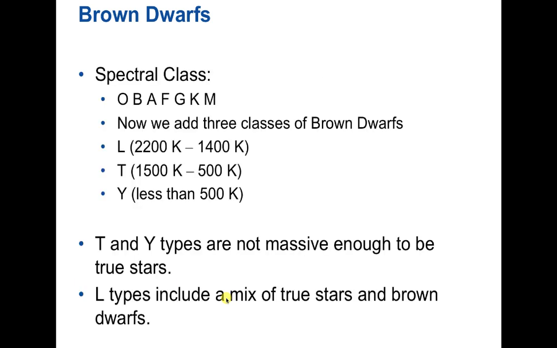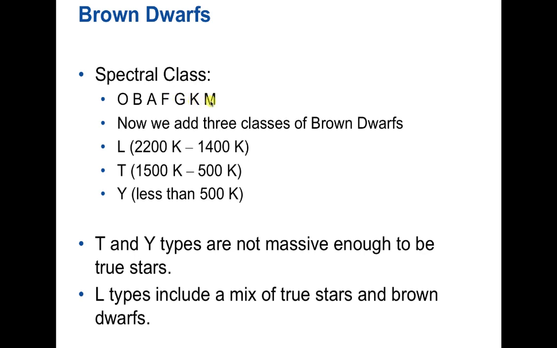So if we go back to these spectral classes that we talked about before, these are the spectral classes of basic stars that we've seen, main sequence stars: O, B, A, F, G, K, M. The O stars, remember, were the really, really hot big stars, the blue stars. And then B, A, F, G, our sun is a G star. K and M were red dwarfs.